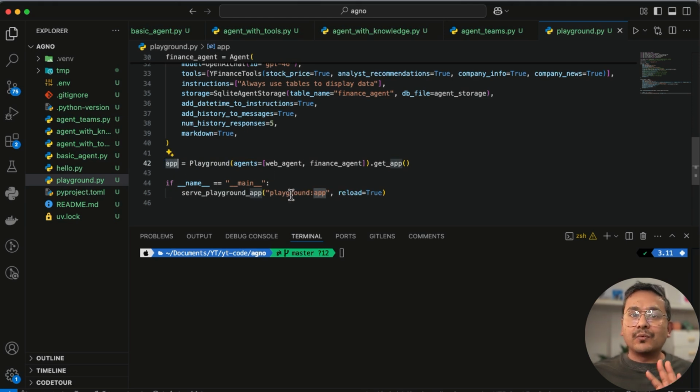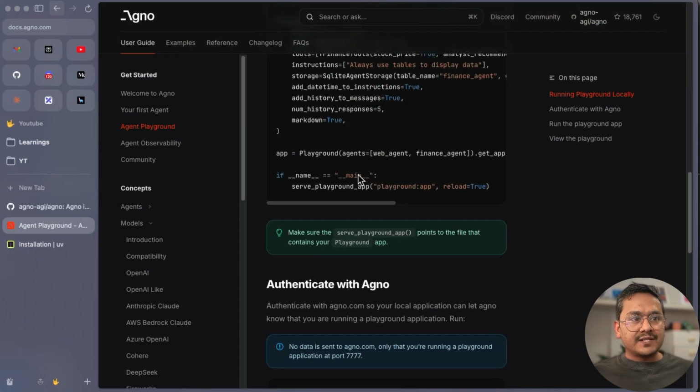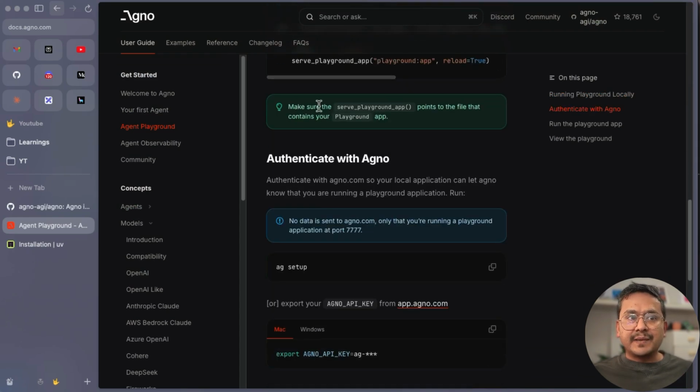You can give whatever you want, it's up to you, but just remember that you need to have the same information here. I will save this one, but before I run this, I will go to the documentation. If I scroll a little bit down, it is also mentioning here, make sure the playground app points to the file that contains your playground app.